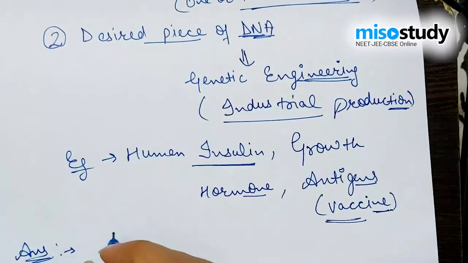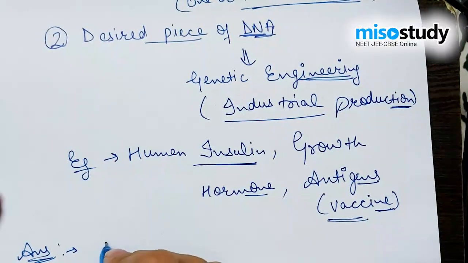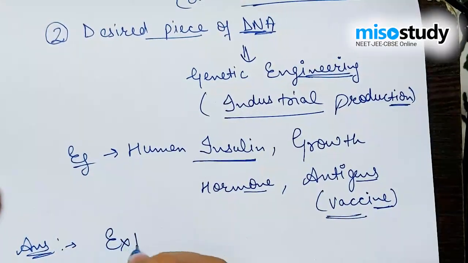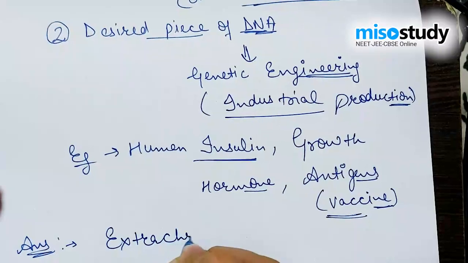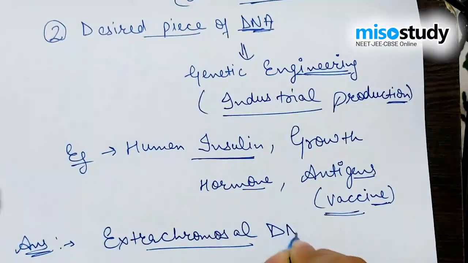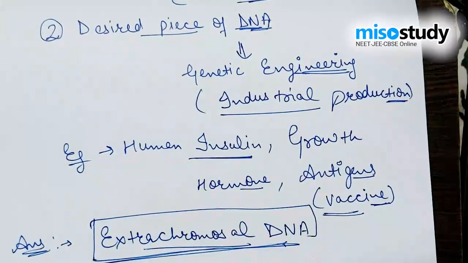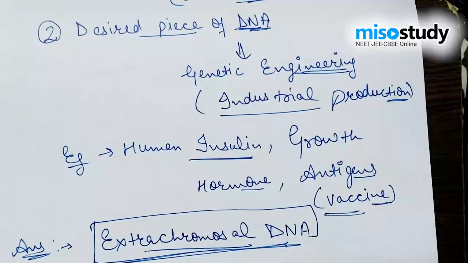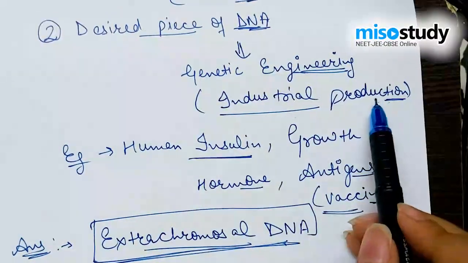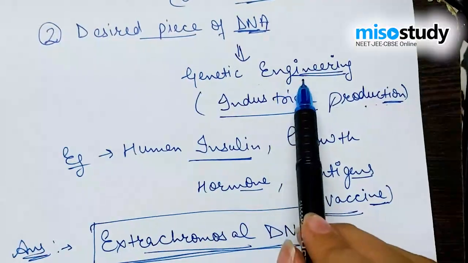So the right answer for this is, plasmids in bacterial cells are extra chromosomal DNA, and that DNA is generally circular in nature, not linear, and it helps in industrial production by the process of genetic engineering.